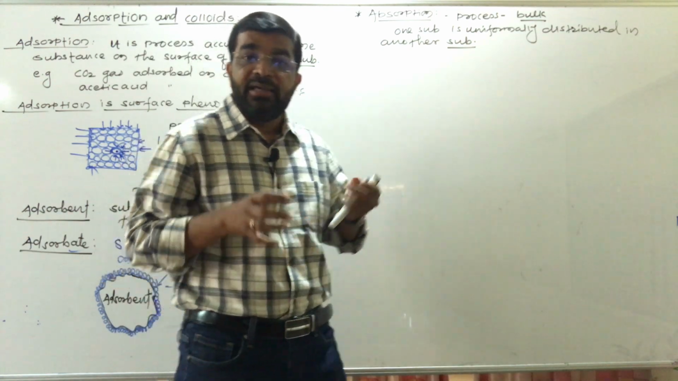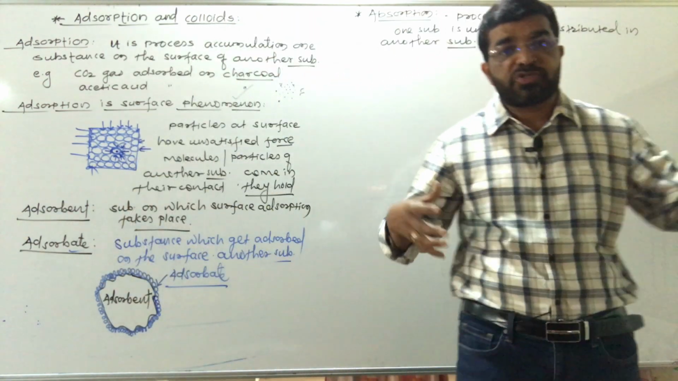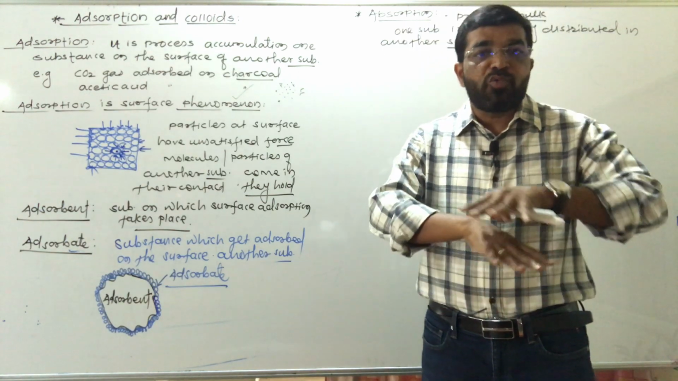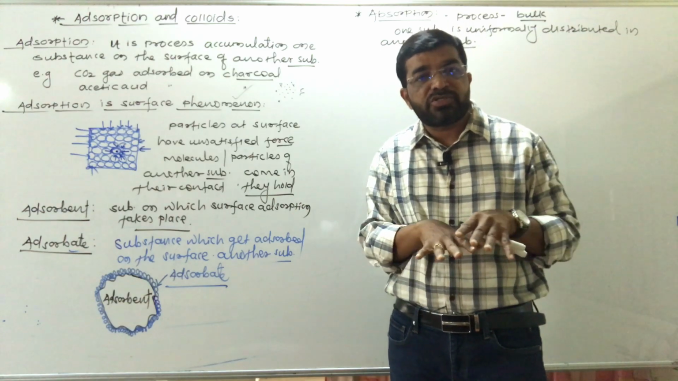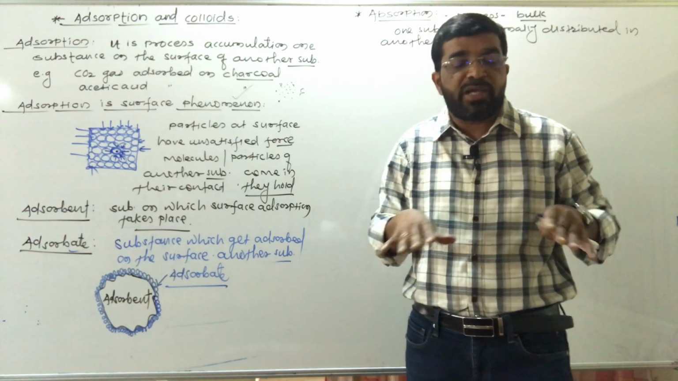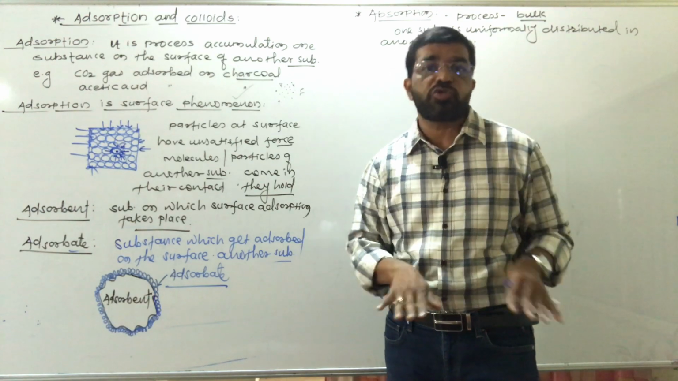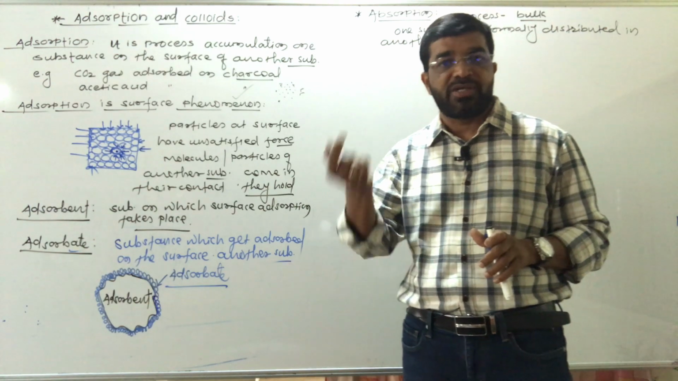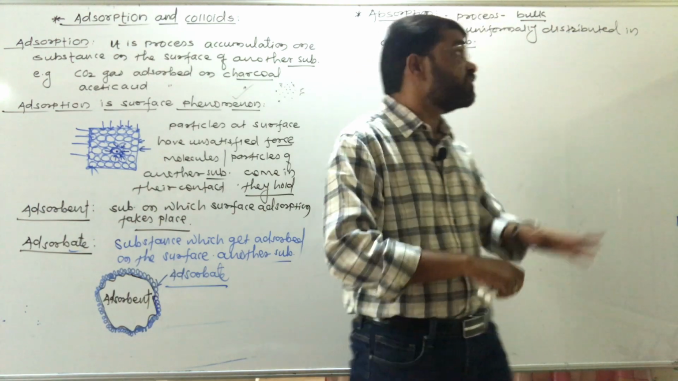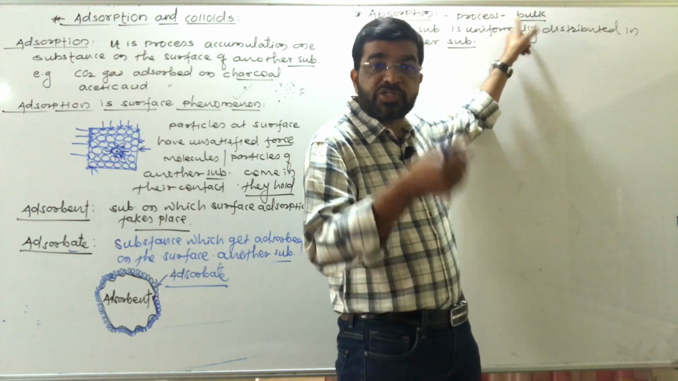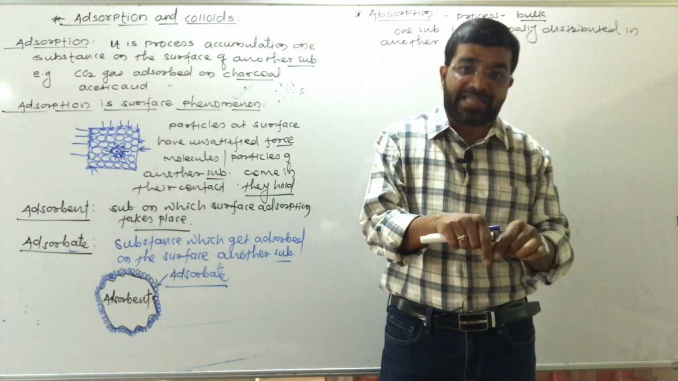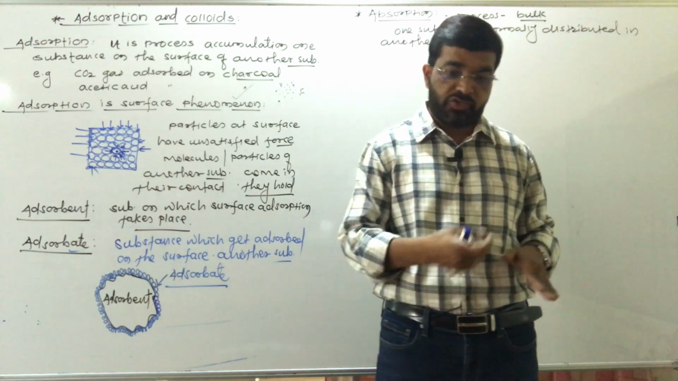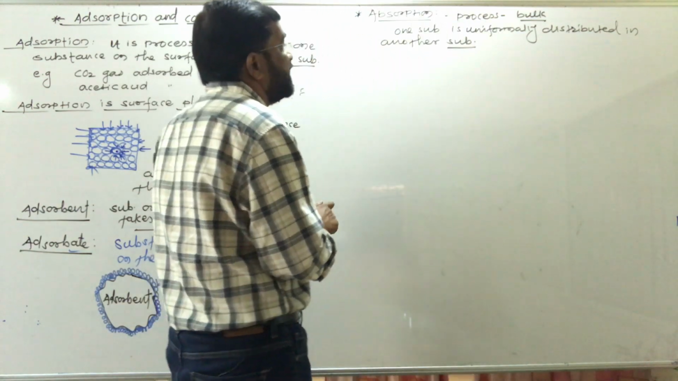Absorption यानी क्या, एक सब्सटेंस दूसरे सब्सटेंस के अंदर चला जाता है, भीतर चला जाता है और उसके बॉडी में सब तरफ एकसारी डिस्ट्रीब्यूट होता है. It is uniformly distributed in the body of another substance. That is called absorption. So absorption also takes place in bulk. Bulk यानी क्या, inside. And adsorption takes place only at the surface. Only at the surface.